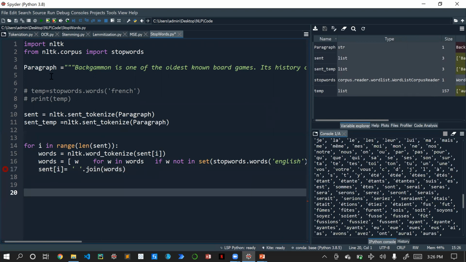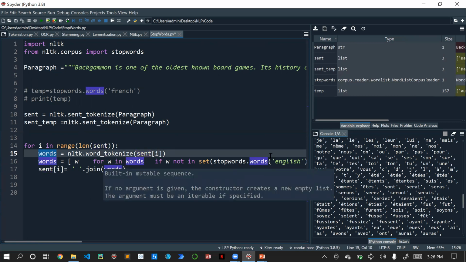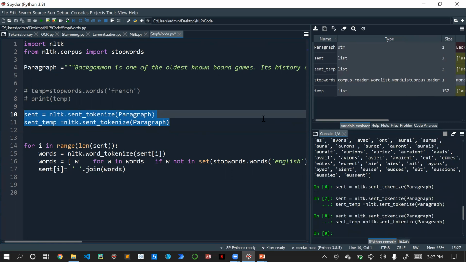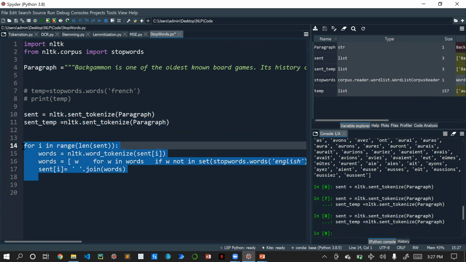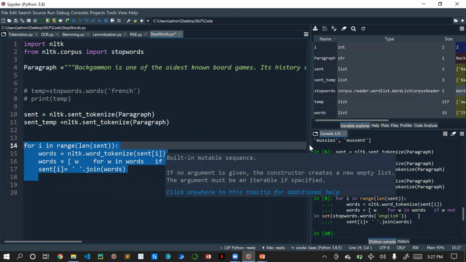Okay, so what happened: we split the paragraph into sentences. From sentences we iterate over each and every sentence and split it into words. From those words we check whether that word exists in the stop words. If not, then we add it to our list comprehension, and then we add that back to our sentences. Okay, so let's go ahead and execute these two things. I think we already executed that. So now let's execute the for loop. Yeah, cool. So the for loop is executed, right?